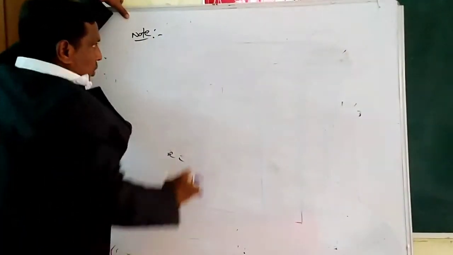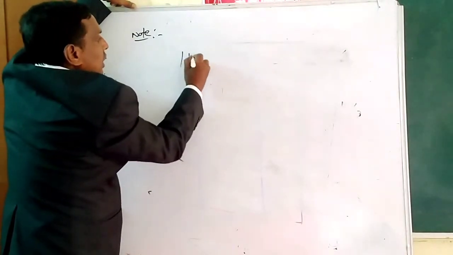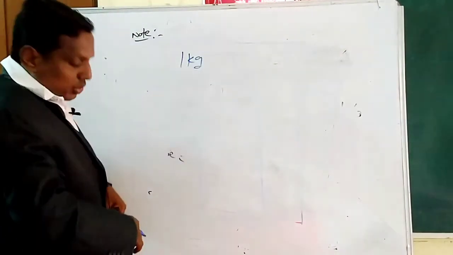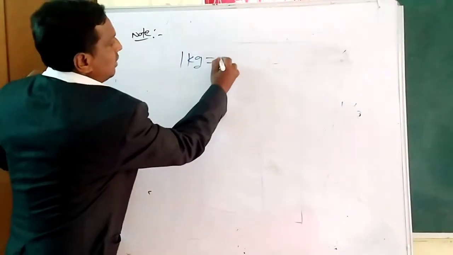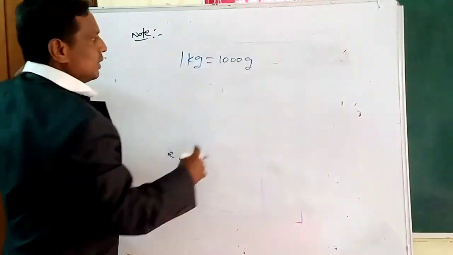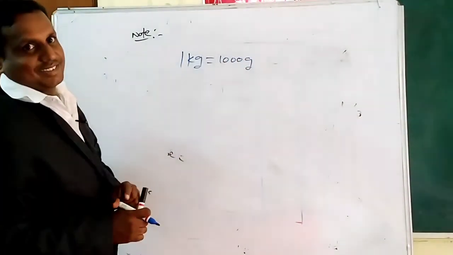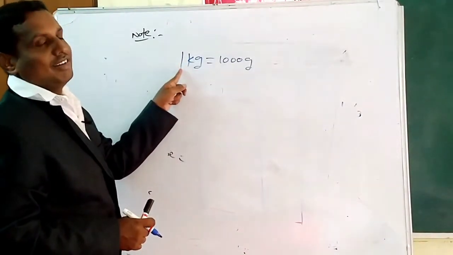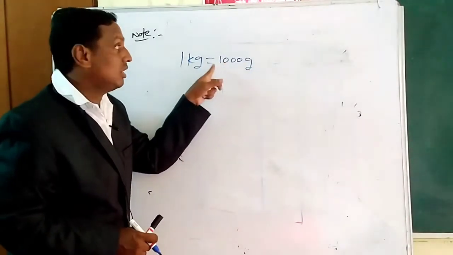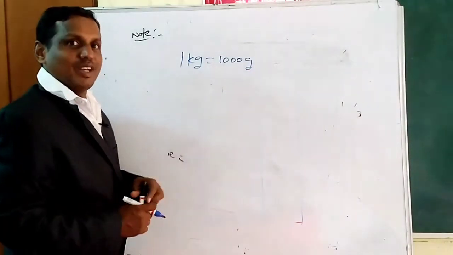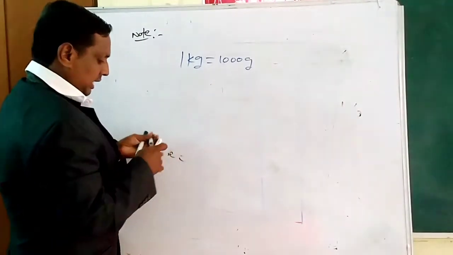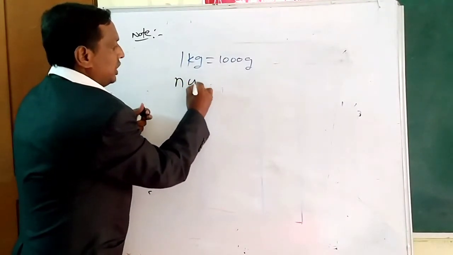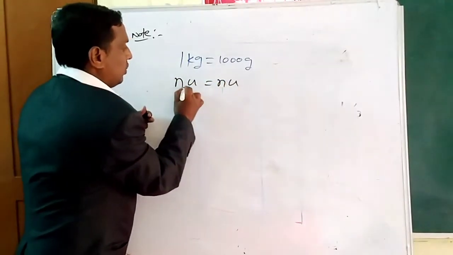Now we will take one more thing. I will take 1 kilogram. How many grams is 1 kilogram? Nothing but 1000 grams. So 1 kilogram equals 1000 grams. Kilogram is a big unit and the number is small; gram is a small unit and the number is big here. So this number, you write as n, and the unit as u: number and unit.